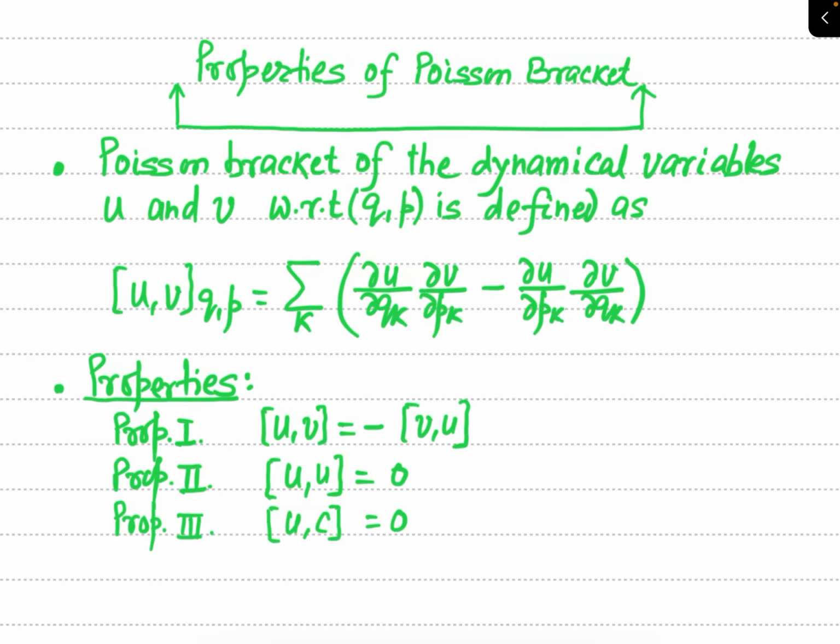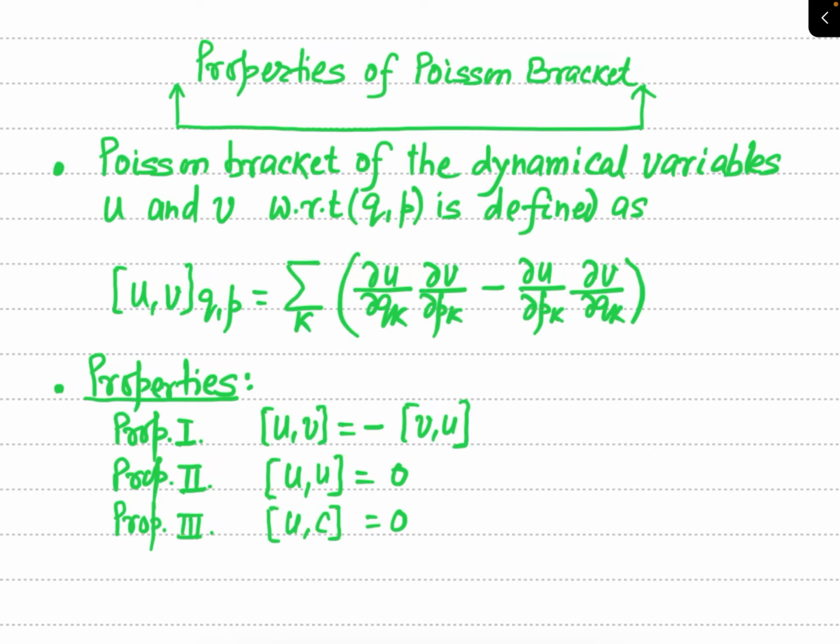In the first lecture on Poisson bracket, you have seen the definition of Poisson bracket and also some of the important properties. Now today we will see the remaining properties of the Poisson bracket. So for your convenience, I have just repeated the important facts which we have actually learnt in the first lecture.